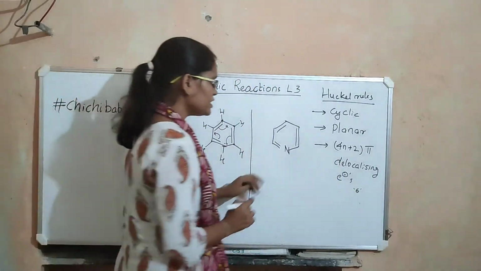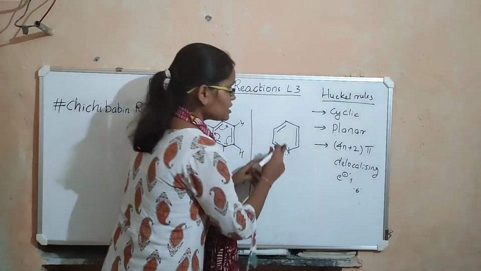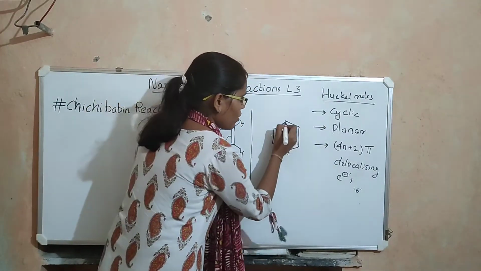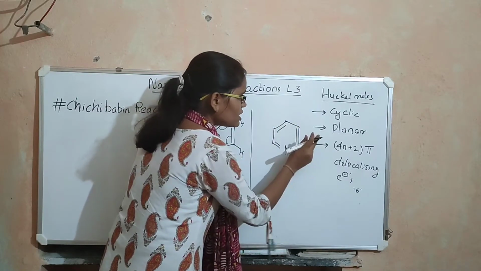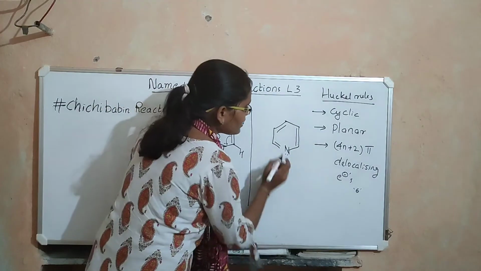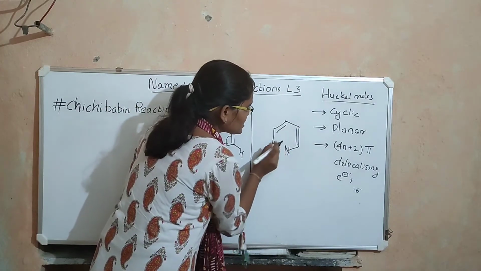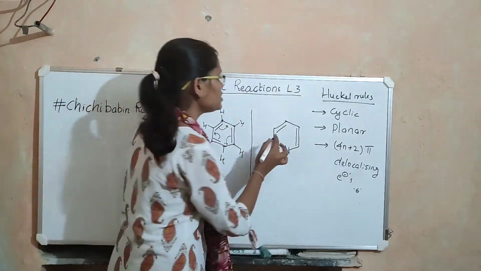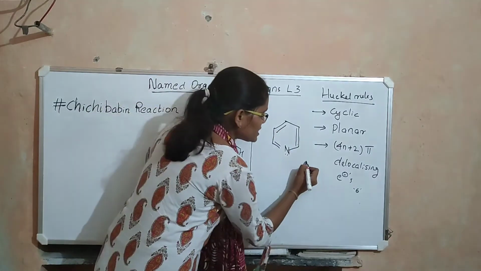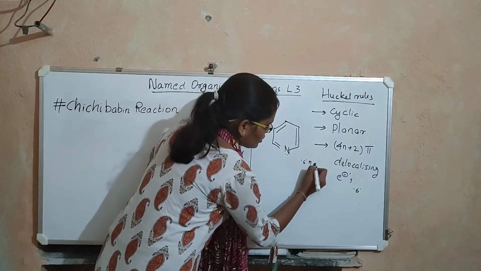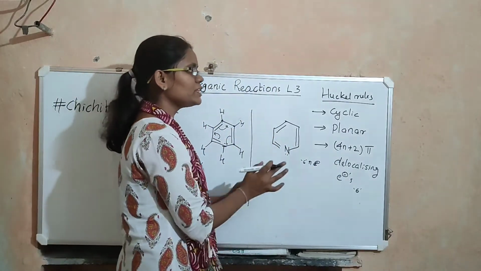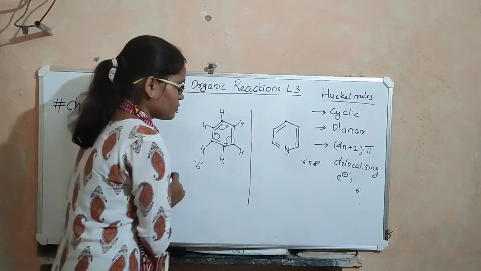Now look at pyridine. Pyridine is also cyclic and, similar to benzene, all the atoms in pyridine are sp2 hybridized. Therefore, this molecule is also planar. If you count the electrons, there are 3 delocalizing pi bonds, which means a total of 6 pi delocalizing electrons in pyridine. Therefore, pyridine is also an aromatic compound.